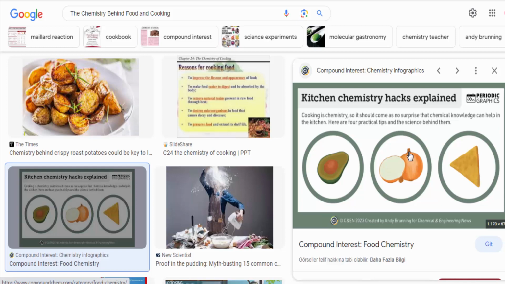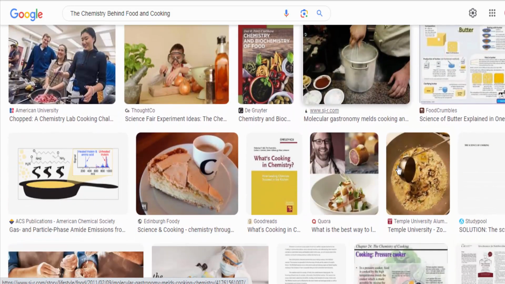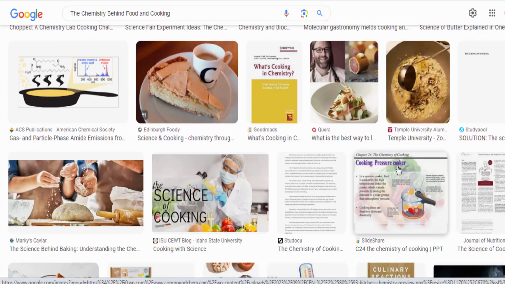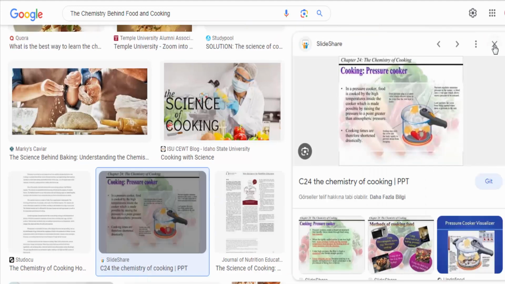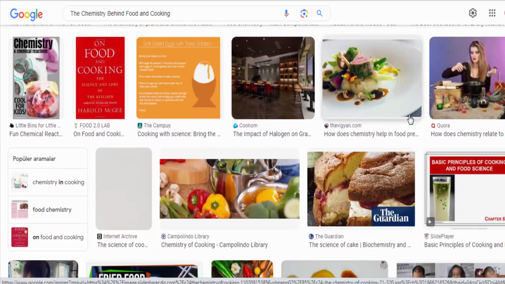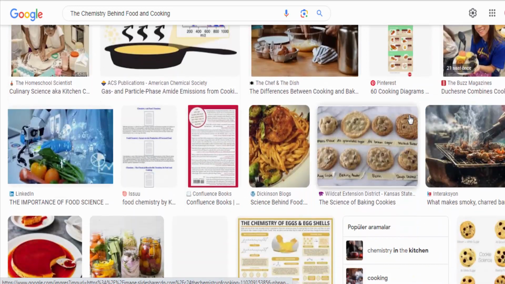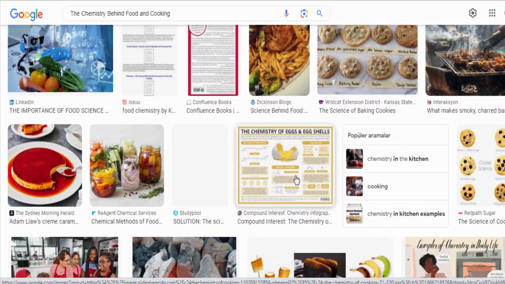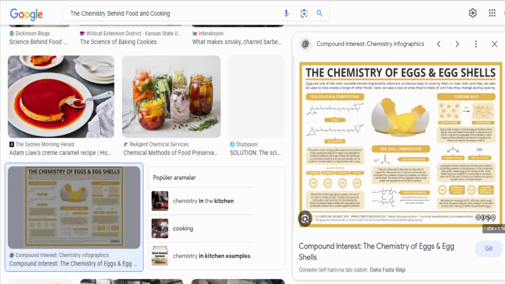Heat transfer. Different cooking methods, such as baking, frying, and boiling, rely on the transfer of heat to the food. Understanding the principles of heat transfer is essential for achieving the desired results in cooking, whether it's searing a steak or simmering a soup. These are just a few examples of the many chemical processes and reactions that take place during food preparation and cooking. Understanding the chemistry behind food and cooking can help you become a more skilled and creative cook and allow you to appreciate the science behind the flavors and textures of your favorite dishes.